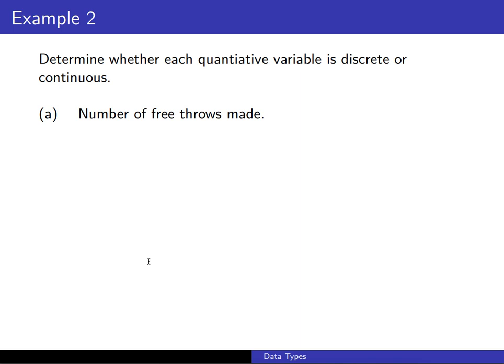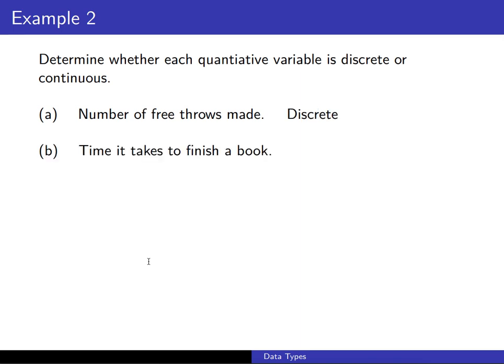So, example 2: we're going to determine whether each of the following quantitative variables is discrete or continuous. Part A, the number of free throws made in a basketball game. Because we can only have 0 or a whole number value for the number of free throws made, it's a discrete variable. The time it takes to finish a book. Time is something we measure, so it is continuous.